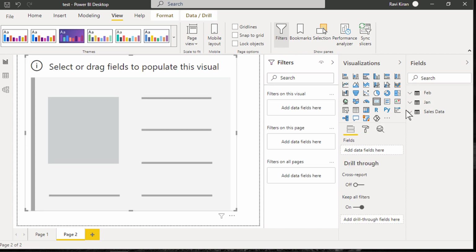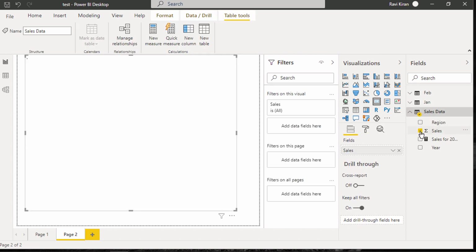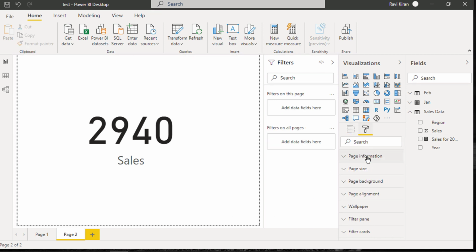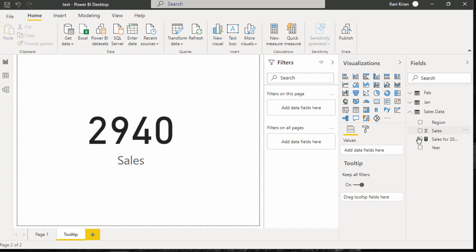I will create a card visual with sum of sales value. Next, make sure to change the name of this report page and set this report as a tooltip. And finally, in the field section, specify a field so Power BI knows that it should display this report page as a tooltip when the user hovers on that field.